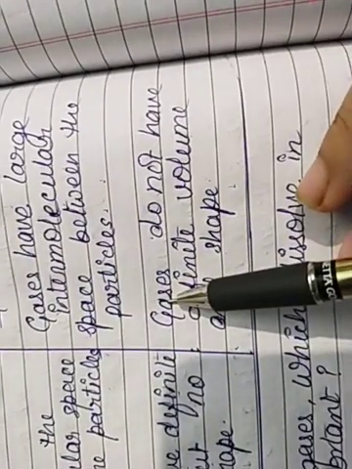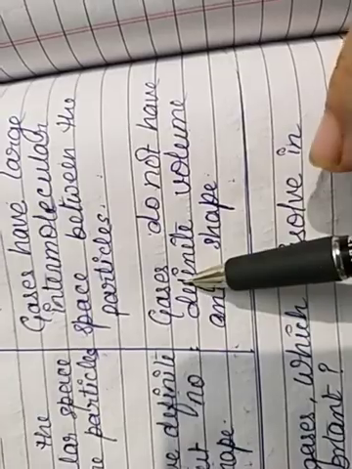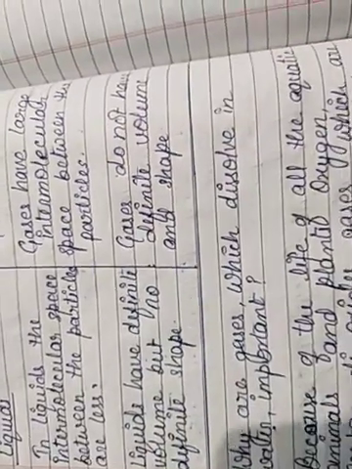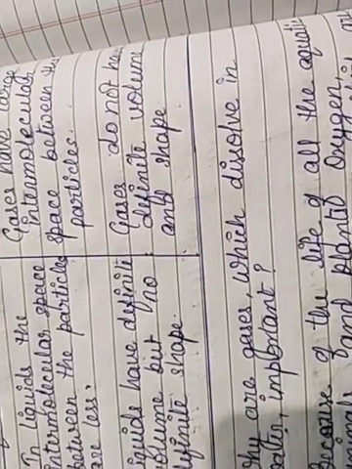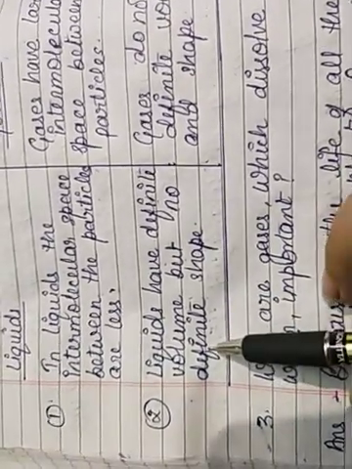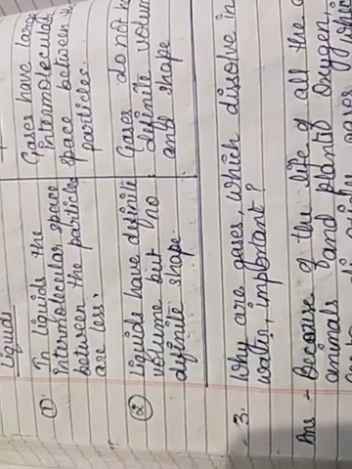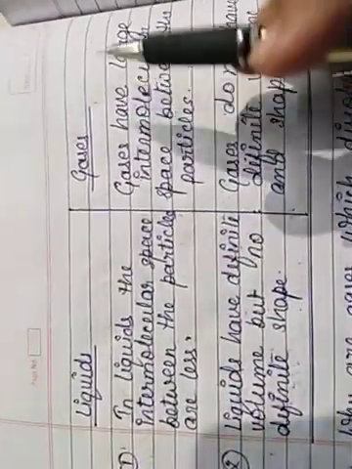Means neither volume nor shape is definite in the gases. Gases neither have fixed shape nor fixed volume. But liquids have fixed volume but indefinite shape. Okay, these are the two differences between liquids and gases.